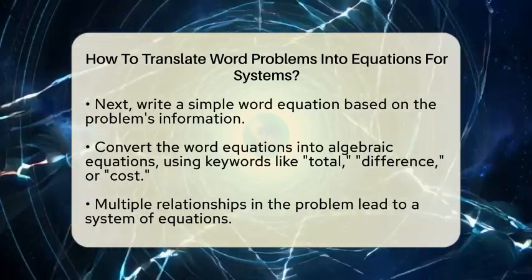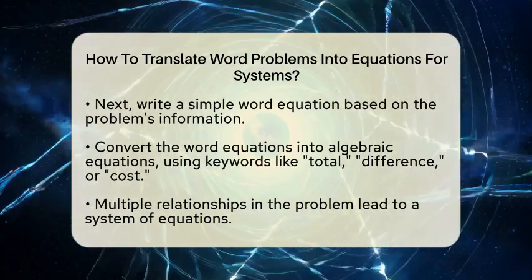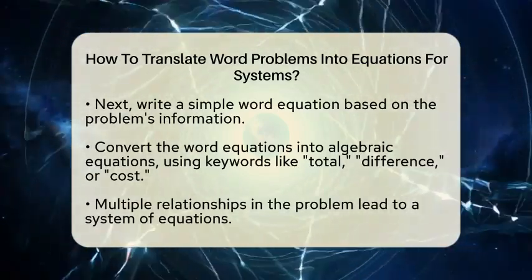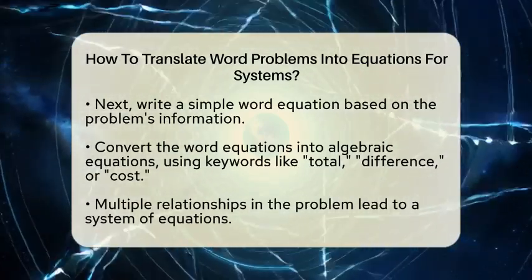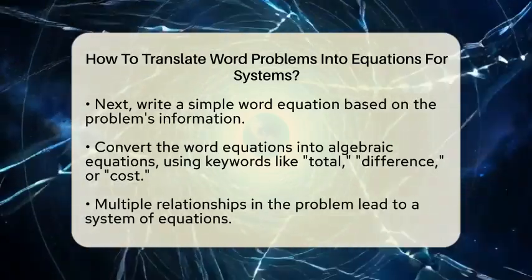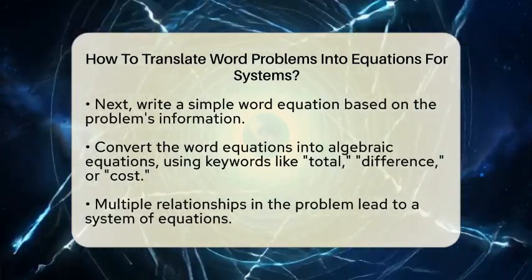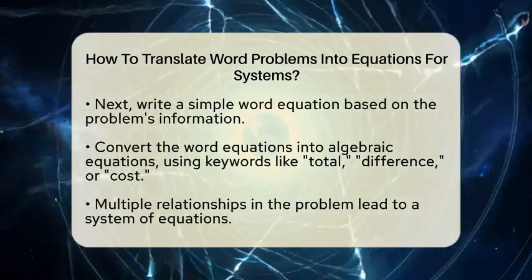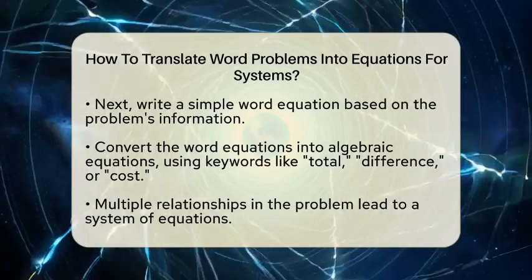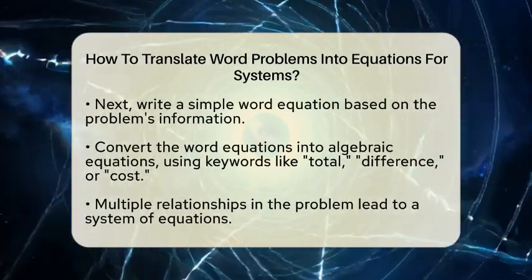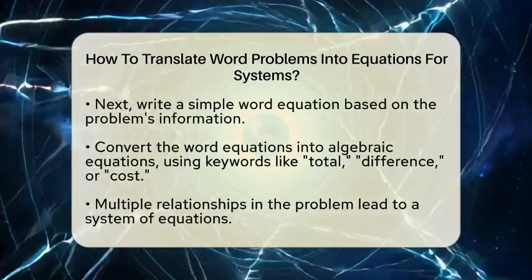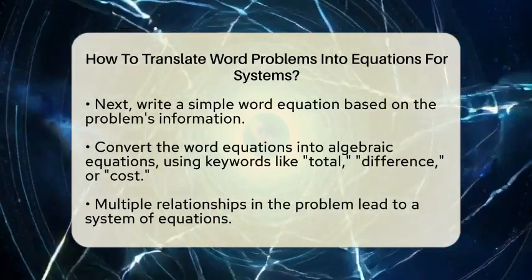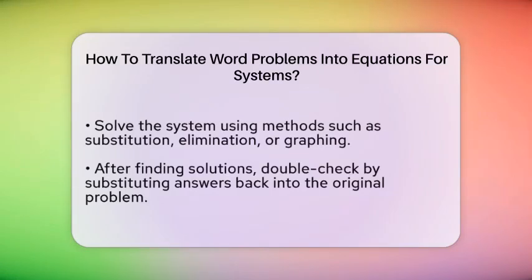Now turn those words into algebraic equations. Words like total, sum, or combined usually mean addition. Words like difference or less than mean subtraction. For example, if the problem says each apple costs $1 and each orange costs 50 cents, and the total cost is $10, you can write $1 times the number of apples plus 50 cents times the number of oranges equals $10. Using your variables, that becomes 1 times x plus 0.50 times y is equal to 10.